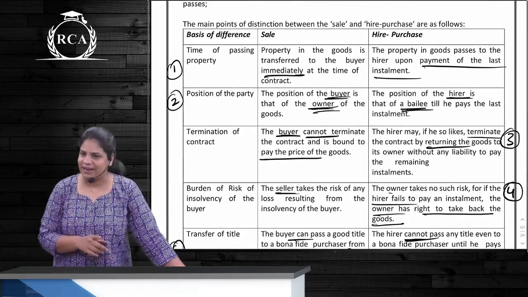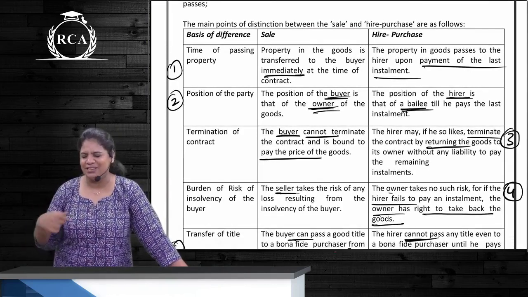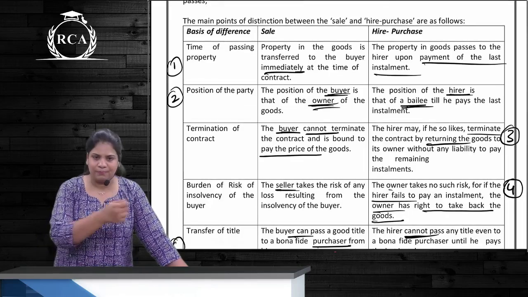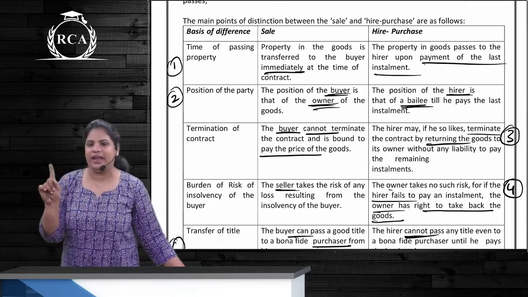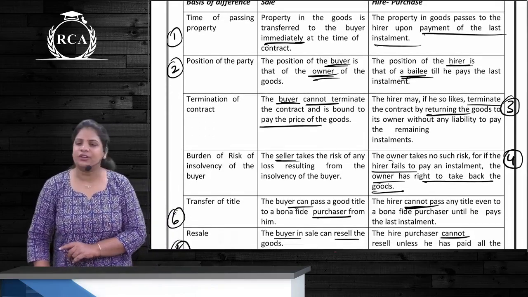Transfer of property in case of sale is immediate. In hire purchase, it is on the payment of the last installment. In a sale it is immediate, so the buyer is now the owner. The hirer is not the owner. Correct? Then we have two points with respect to termination.